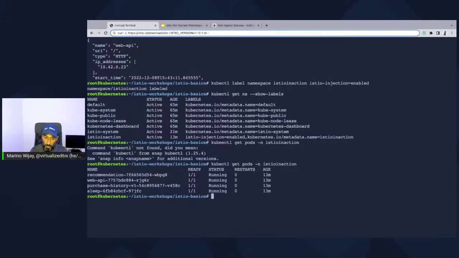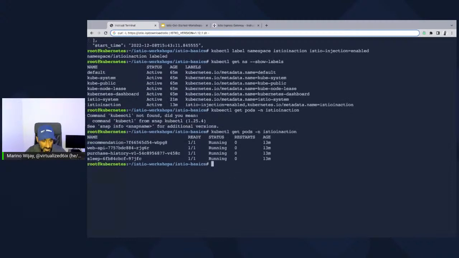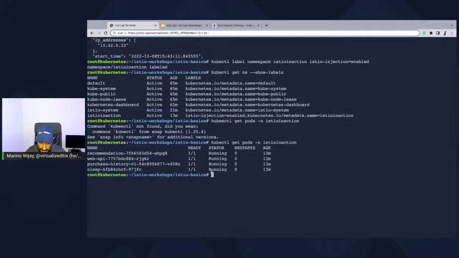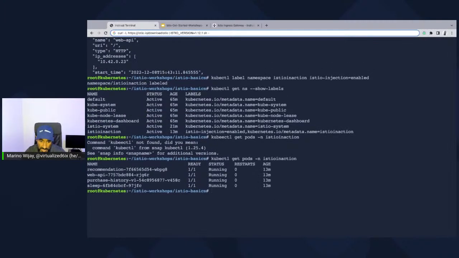That means we're having to rewrite some iptables rules here so that traffic always goes to the sidecar versus going direct and leaving the exit point of the pod or its interface to get out to, let's say, the rest of the pod network. We want it to go through the sidecar because the sidecar and the main container share the same networking namespace. This is why we have to set this up appropriately.